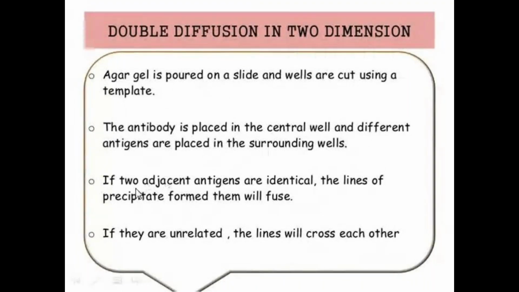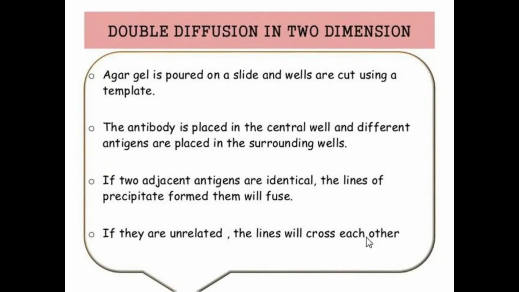If two adjacent antigens are identical, then the lines of precipitate formed will fuse. And if they are unrelated, the lines will cross each other. That means first we take normal agar gel and cut wells in it.